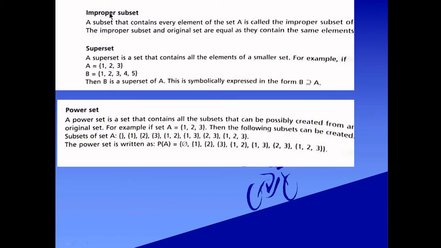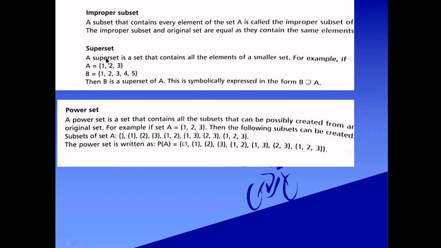Improper subset. A subset that contains every element of set A is called an improper subset of the set. The improper subset and the original set are equal as they contain the same elements.